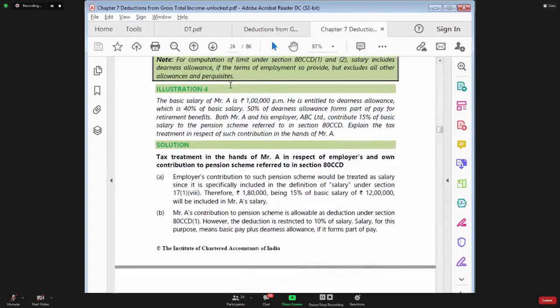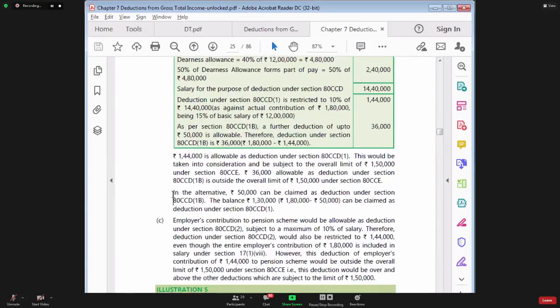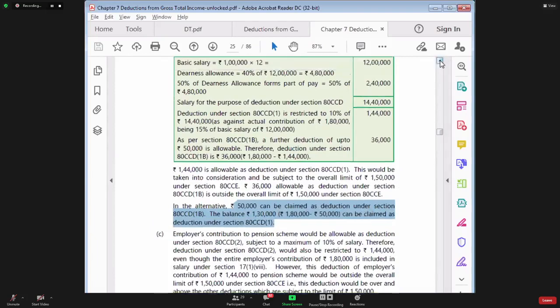It is illustration number 4. Similar to what I have shown you. But what have they done? Basic salary 12 lakhs. This question is slightly different. I want to just show you the alternative solution they are giving. See this. In the alternative, 50,000 can be claimed as deduction in section 80CCD subsection 1B, and the balance 1,30,000 can be claimed as deduction in section 80CCD subsection 1. So in the main solution, what have they done?